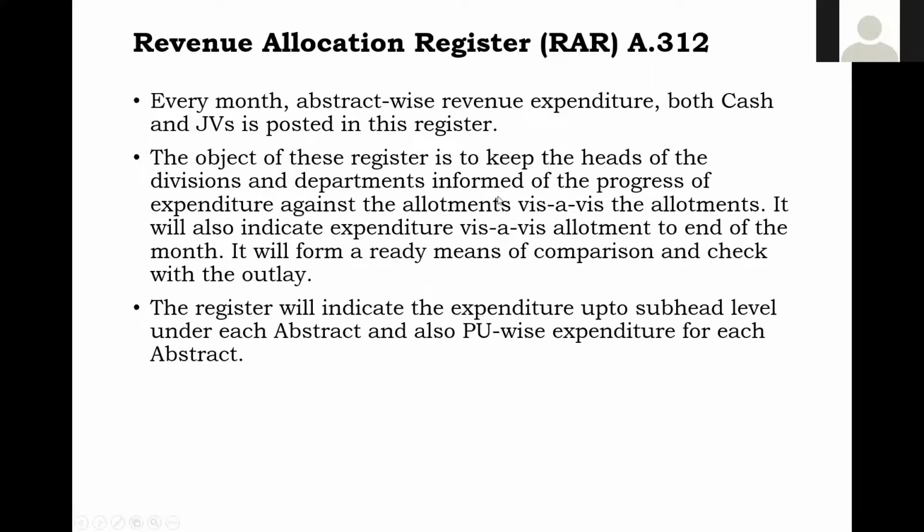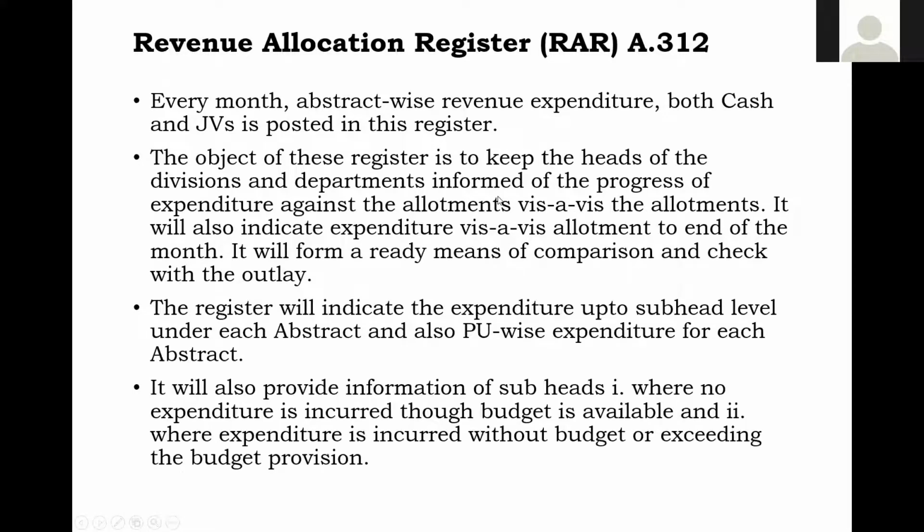Then I will not go into the revenue allocation register because already I have mentioned its purpose. It is to give information to the managers, that is PHODs and branch officers, that under each abstract, how much money, how much funds are available, how much is the expenditure, and what is the balance available.